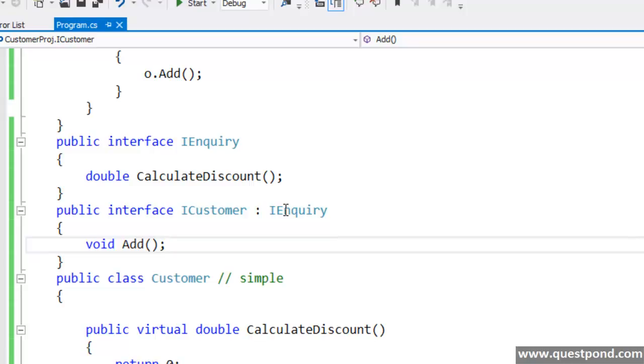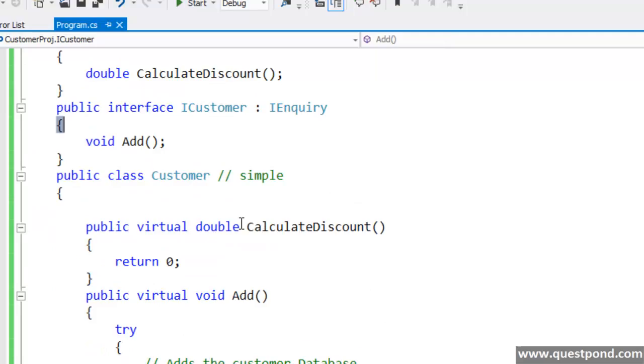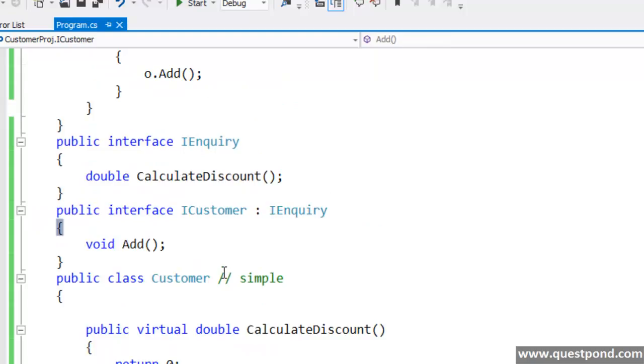So you can see now that Liskov problem I'm solving by segregating both of these guys into separate interfaces. I have two types of people who come to my shop, one who only does inquiry and the other one who does inquiry as well as buys my product. So now, depending on what kind of class we are creating, we will implement either the ICustomer interface or the IInquiry interface. For the customer class, I'll implement ICustomer.